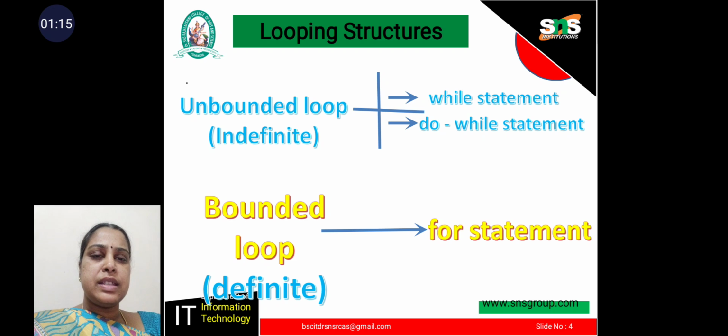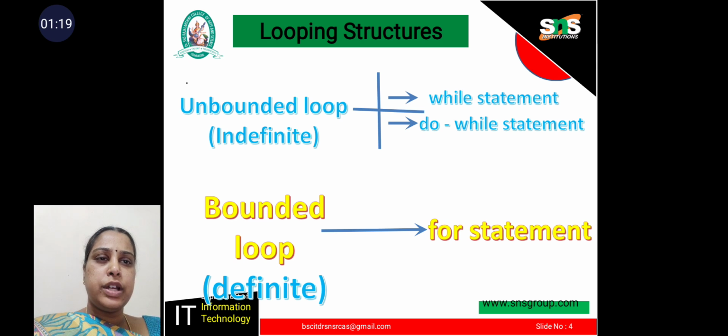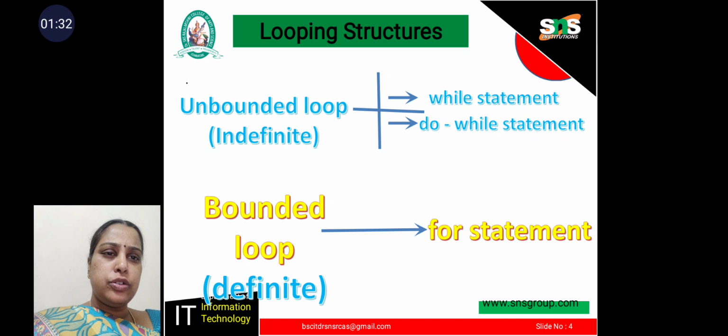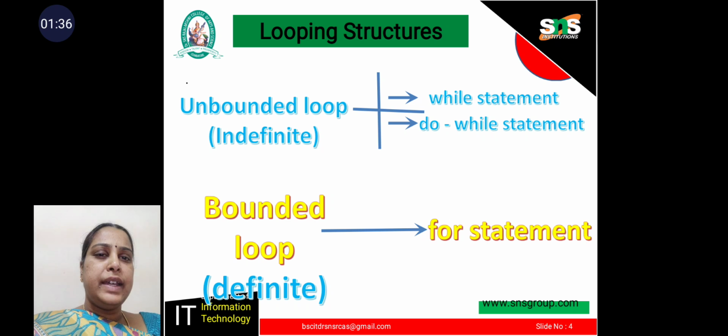Looping structures. Generally, looping is divided into two types: unbounded loop and bounded loop. The unbounded loop is also called an indefinite loop. The bounded loop is also called a definite loop. The while statement and do while statement are called unbounded or indefinite loops. The for statement is called a bounded or definite loop.